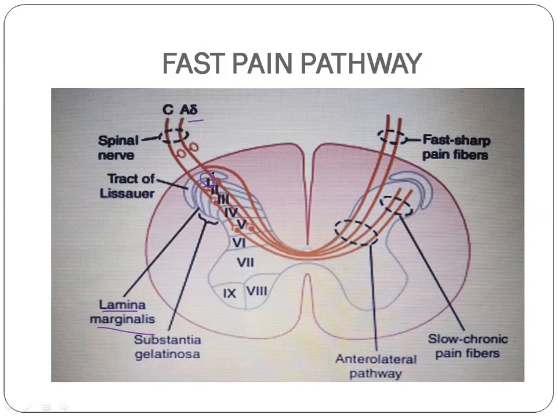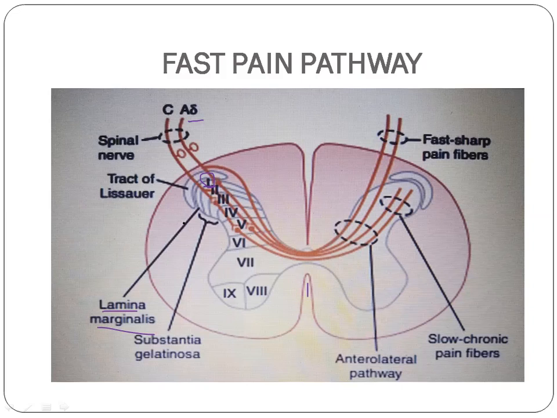From here, the second order neurons begin. From lamina 1 or the lamina marginalis of the dorsal horn, the second order neurons begin. This fast pain pathway crosses to the opposite side through the anterior commissure of the spinal cord, right? So the second order fast pain fibers originating from the lamina marginalis cross to the opposite side of the spinal cord through the anterior commissure and then turn upwards to project into the anterolateral pathway, the neospinothalamic tract. So the fast pathway is through the neospinothalamic tract.